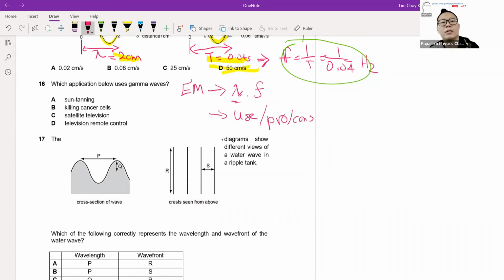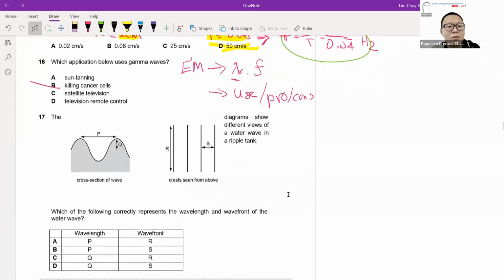With that, you should be able to do question 16 quite easily, especially with the use of gamma ray. One purpose of gamma ray is to kill cancer cells. Nobody uses it for sun tanning, otherwise you get cancer straight away. So question 16 is quite straightforward.